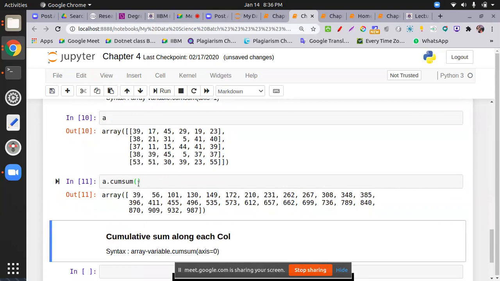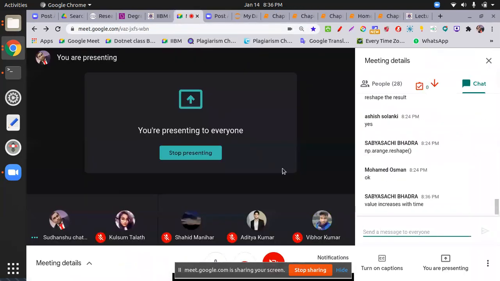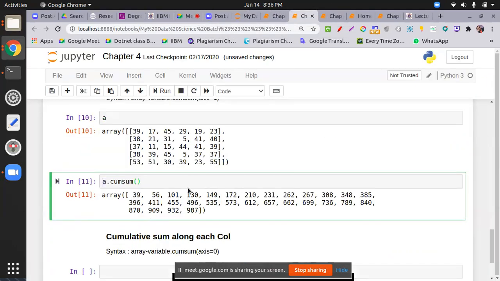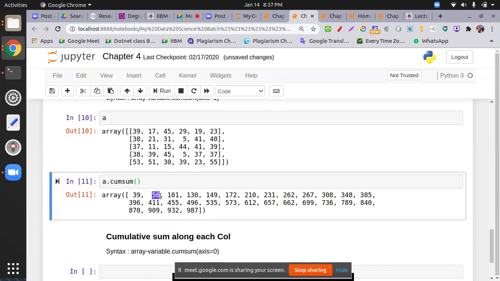Can any one person explain me what is happening here? I don't put any axis. Yes, please. Someone is speaking. Value is increasing with time. As per the step goes, if it is five, and the next element is three, then it will be five, eight. It means the next element is added with the previous one. Just like in a Fibonacci series program, you find the same kind of thing. So the next element is added to the previous one.